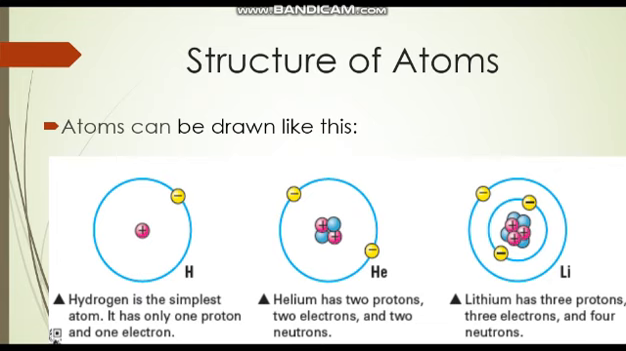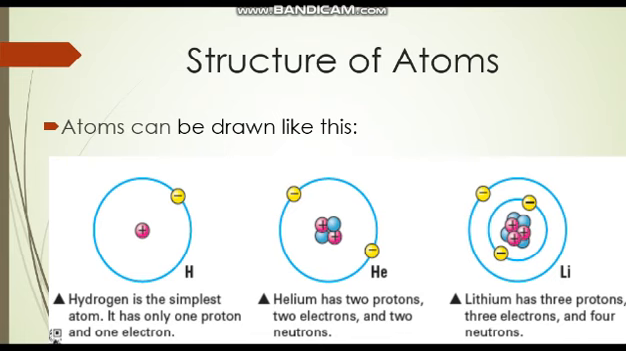It is made up of two protons, two electrons and two neutrons, as it is clearly visible in the diagram. The last one is the structure of the lithium atom. Lithium is made up of 3 protons, 3 electrons and 4 neutrons. All of them are electrically neutral as they are made up of the same number of protons and electrons.